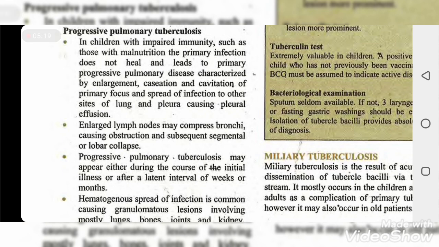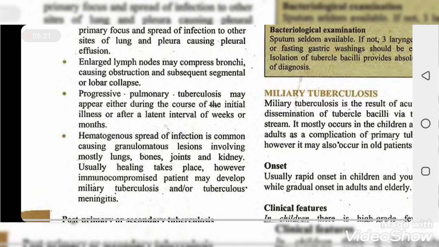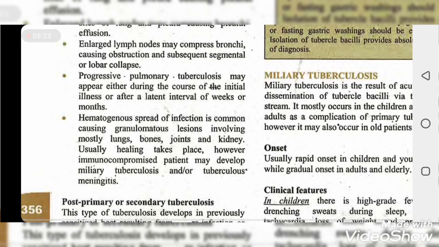There are enlarged lymph nodes. Hematogenous spread of infection is common, causing granulomatous lesions involving mostly lungs, bone, joint, and kidney. Usually healing takes place, however immunocompromised patients may develop miliary tuberculosis and/or tuberculous meningitis.